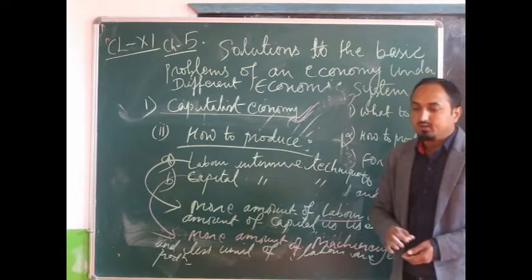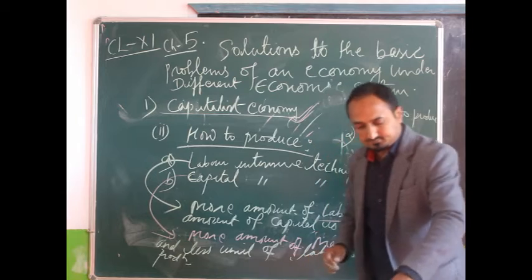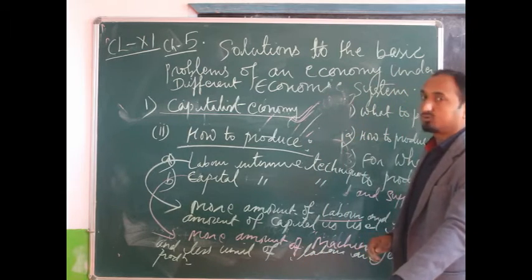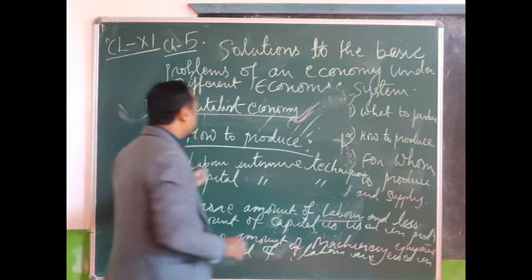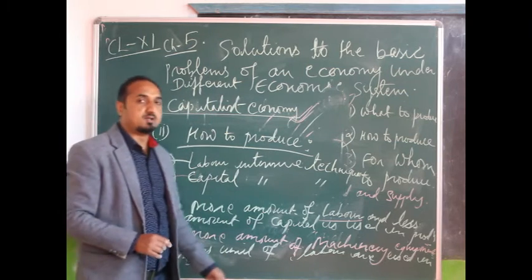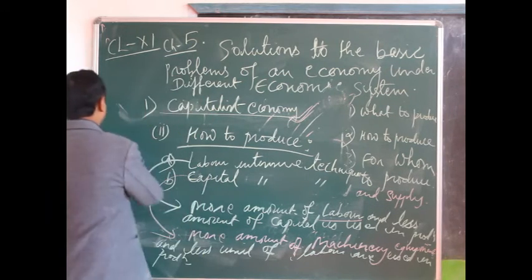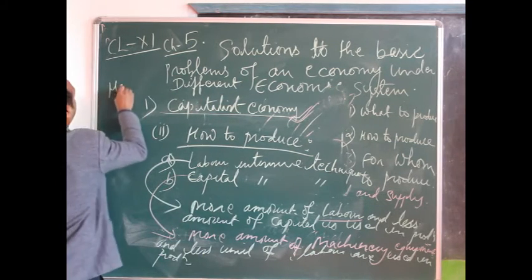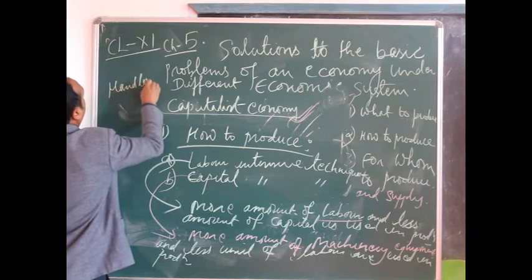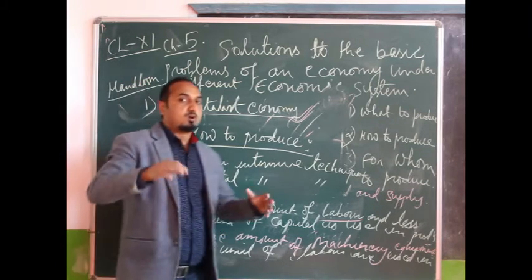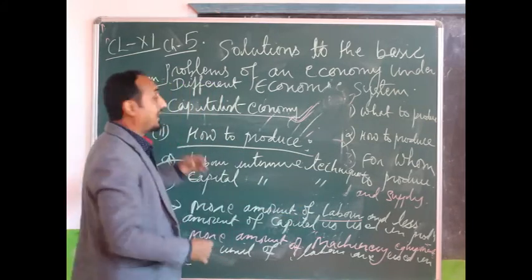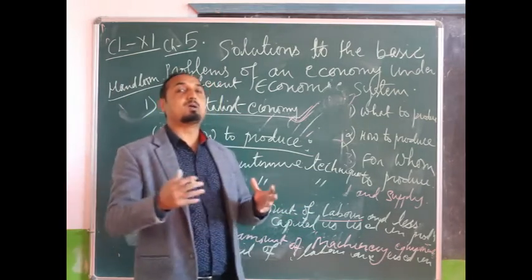Let me give you one example. In order to produce clothes, we can use both techniques, labor intensive or capital intensive. One example is handloom. Clothes can be produced by the handloom technique, or by power loom.